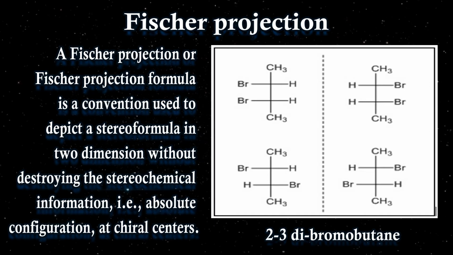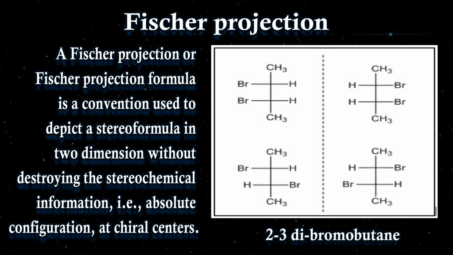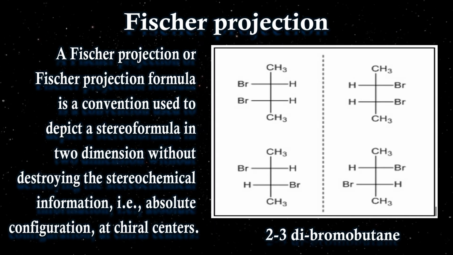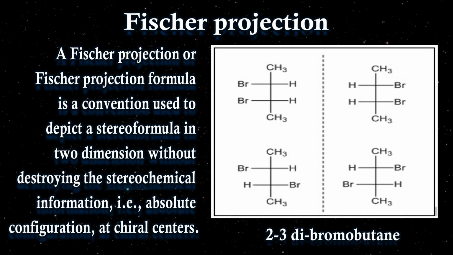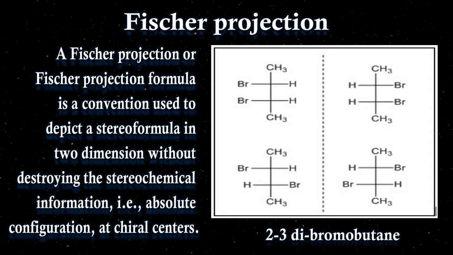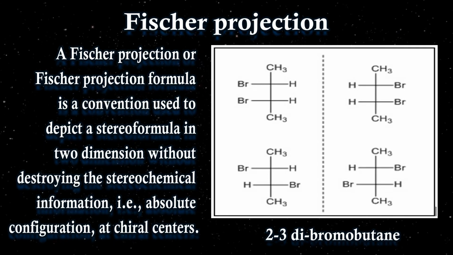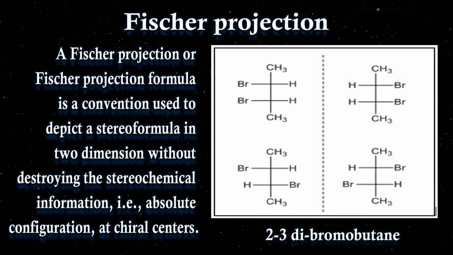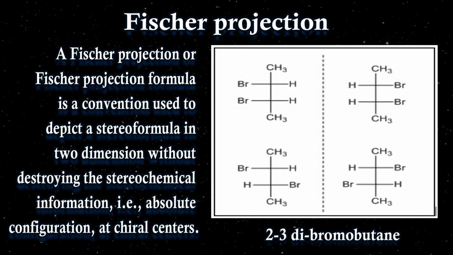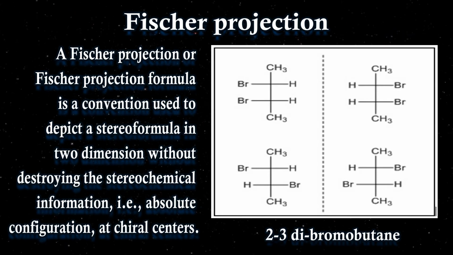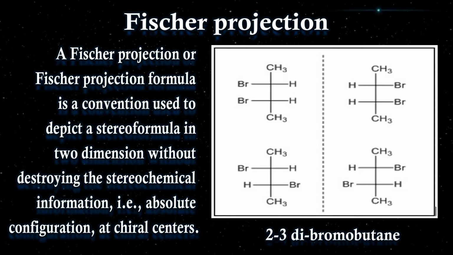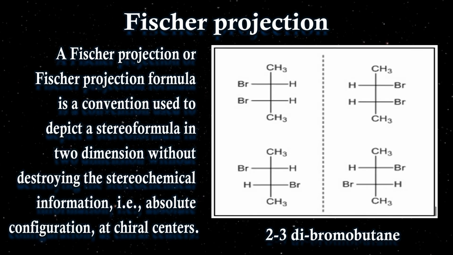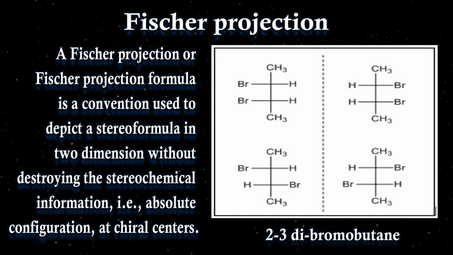Every point of intersection of the vertical line and horizontal line denotes a carbon, and across that carbon we will write different types of things, right? Now you can see on the screen that 2,3-dibromobutane is explained in this particular structure.